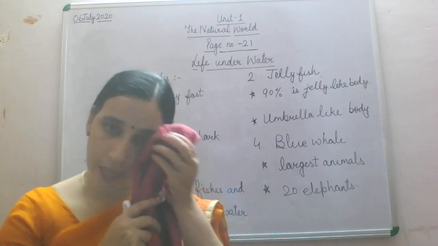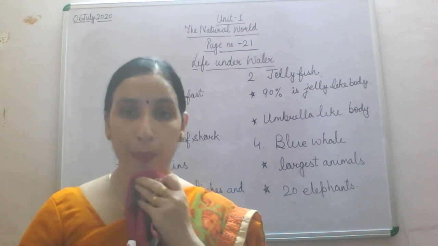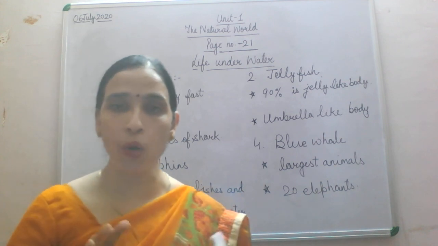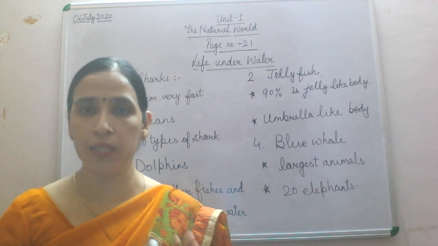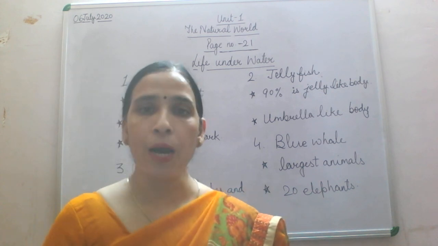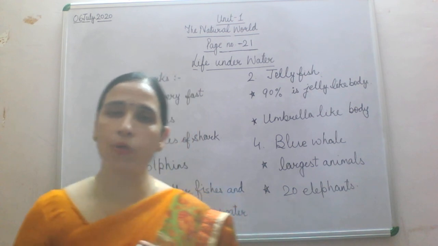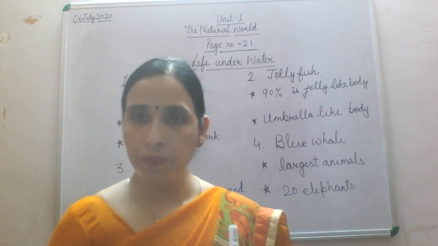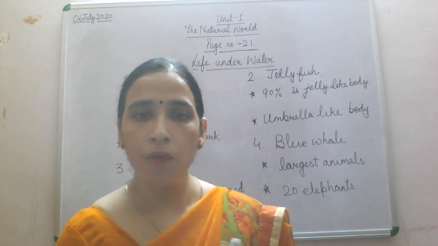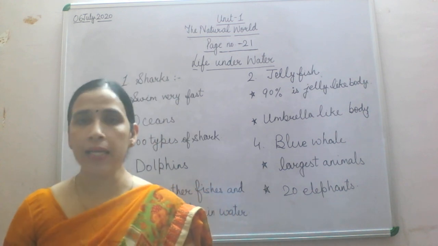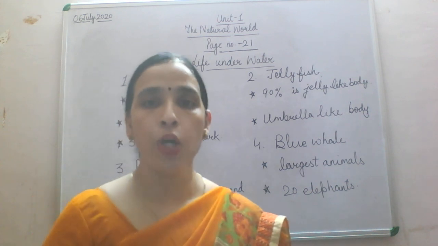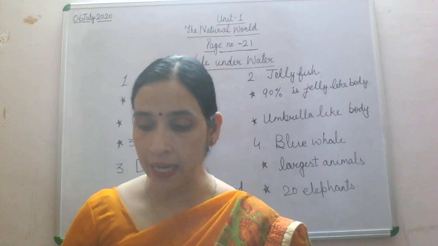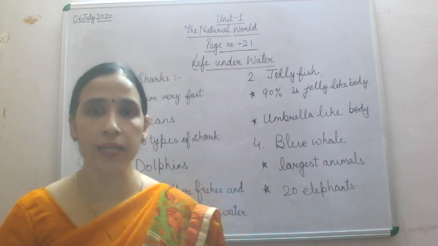After that, seahorse. Seahorse is an aquatic animal. It lives inside the water. It is a kind of fish. Then owl. Is an owl an aquatic animal? Does it live inside the water? No. So you will circle the owl also. And then the fourth one is octopus, and octopus is also an aquatic animal. So you will not circle the octopus. So in this you will circle first the rat and then the owl.